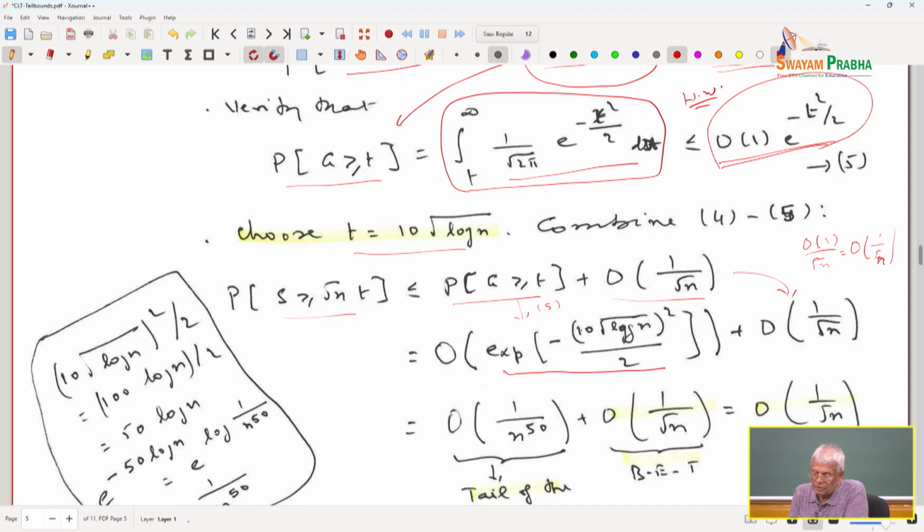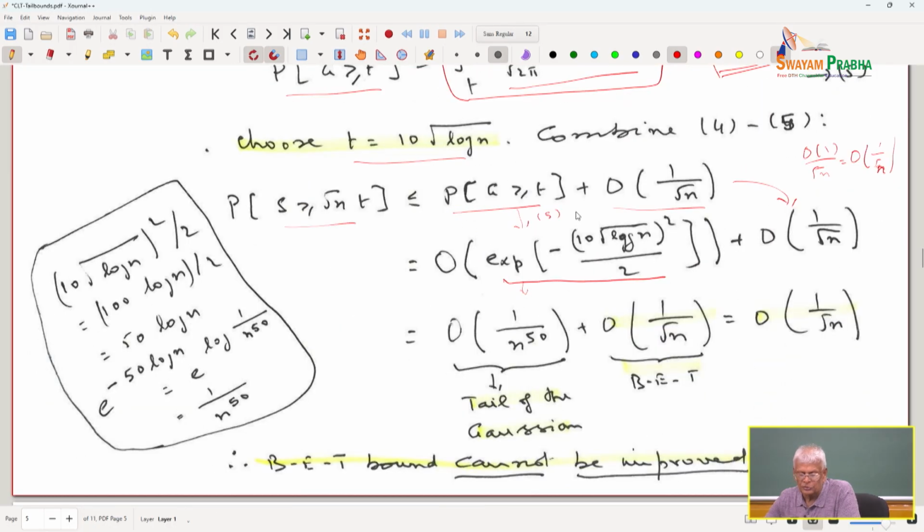If you simplify this, you can readily verify. Please understand that it is e to the power of minus 10 square root of log n, squared, divided by 2. You simplify this, it is a very nice algebraic simplification. I am going to leave it as an assignment for you. So, this is the order of 1 over n to the power of 50 plus 1 over square root of n. N to the power of 50 goes to 0 very fast,